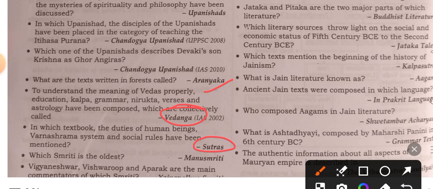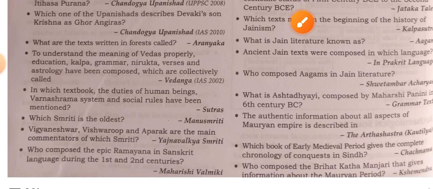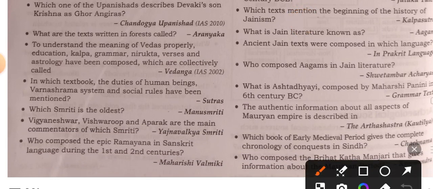Which Smriti is the oldest? Manusmriti. What is Ashtadhyayi composed by Maharshi Panini? It is a Sanskrit grammar text. Vigneshwara, Vishwarupa, and Aparaka are the main commentators of which Smriti?